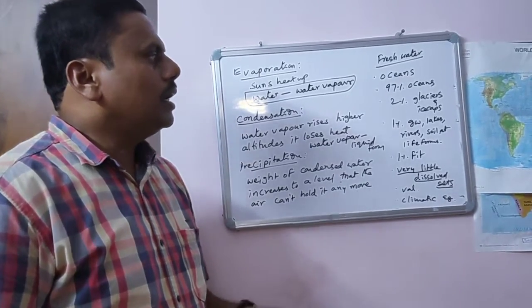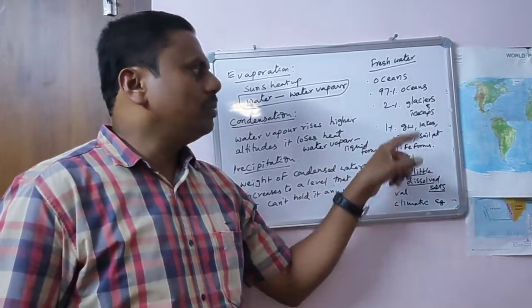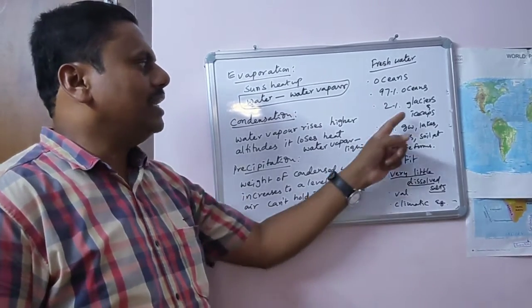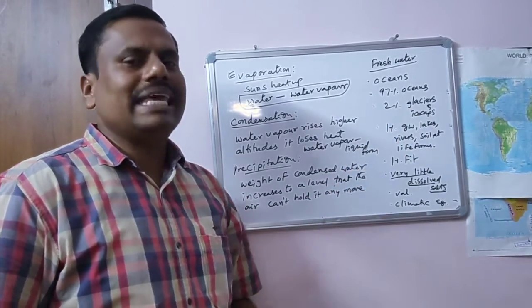And what about the remaining? 2% of water you can find in the glaciers and ice caps.